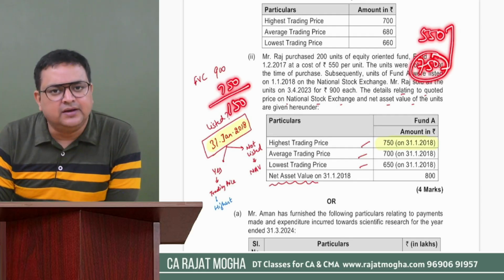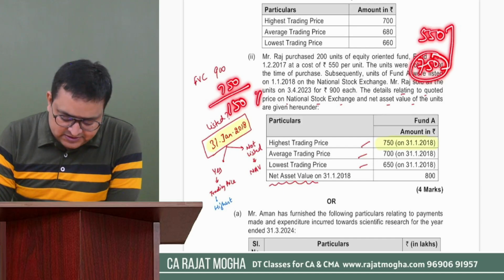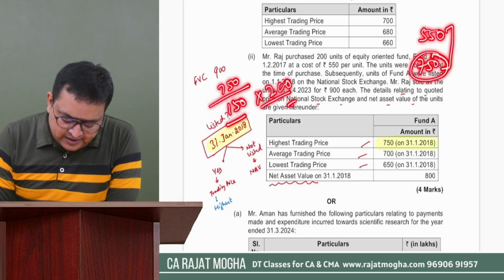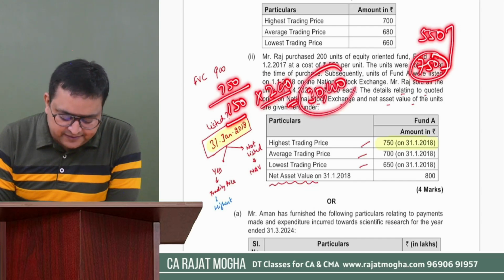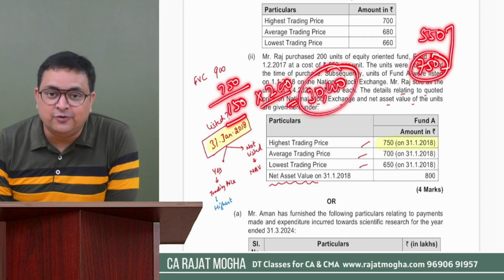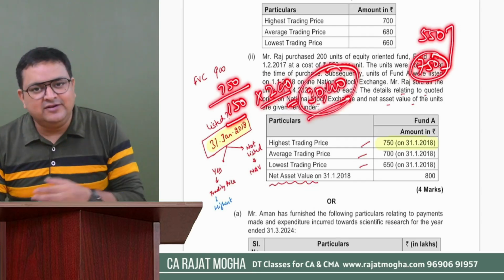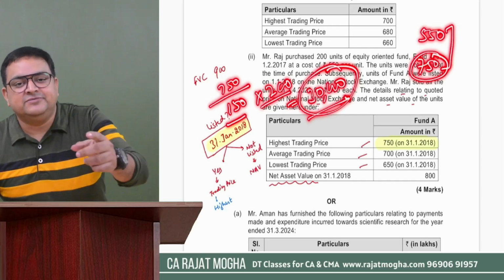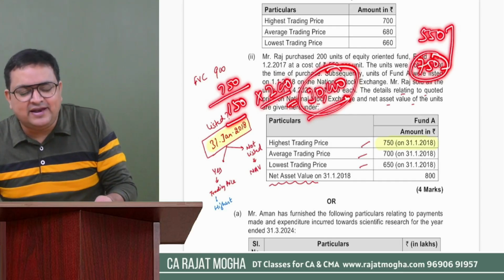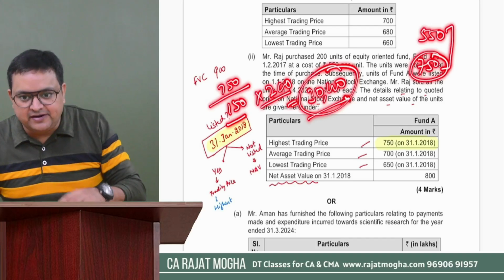150 would be the capital gain on 1 unit, and how much are the units? 200. So it would be 150 into 200. I believe 30,000 would be the capital gain. How much would be the tax? Zero. Why zero? Because in any case we have to give an exemption of rupees 1 lakh. So it is not exceeding 1 lakh. So there would be no tax on this particular transaction.